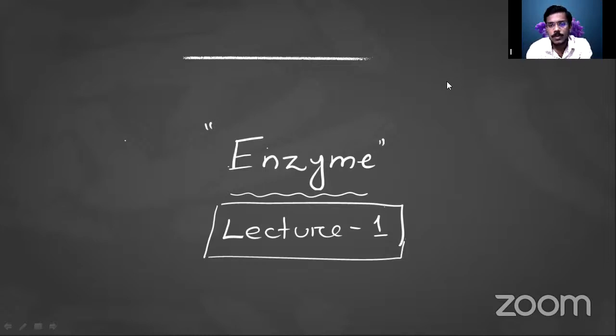In every living organism there are several procedures, and these processes become faster due to the presence of a substance called an enzyme. So an enzyme is a substance which increases the rate of the reactions taking place in all living organisms.